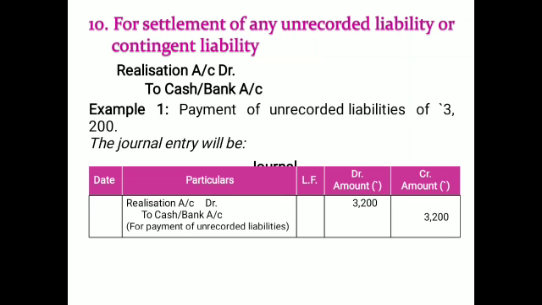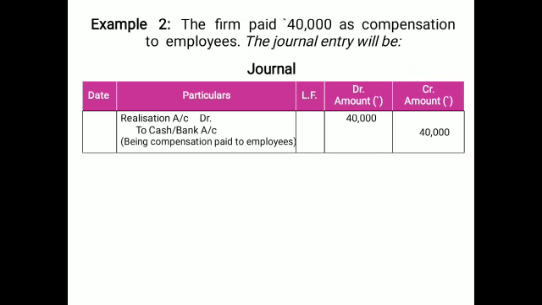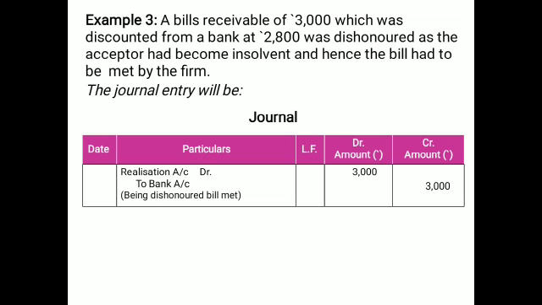Like the example here, payment of the unrecorded liabilities at 32, then realizations to cash entry will be passed. And now if there is compensation to the employees, even then it is a liability, so the realizations to bank entry will be passed.